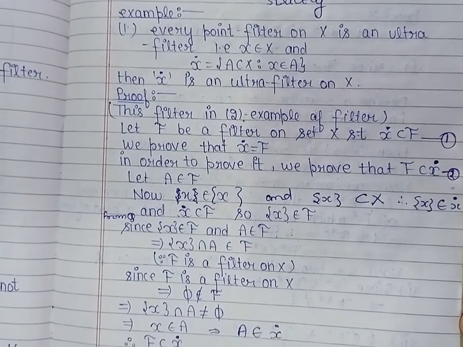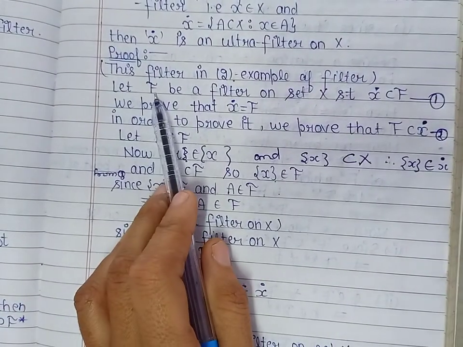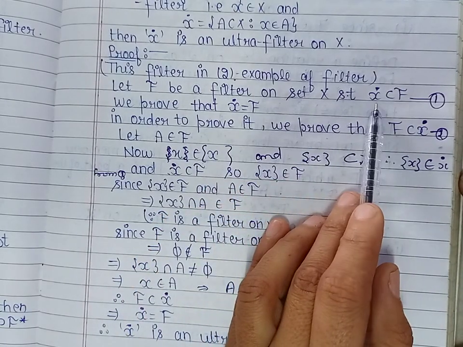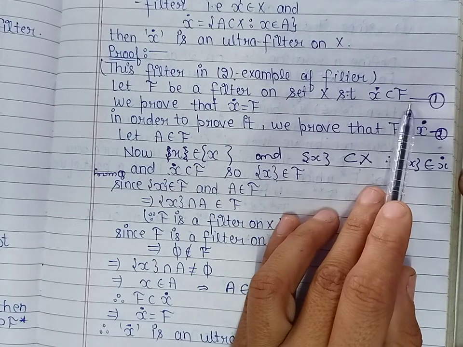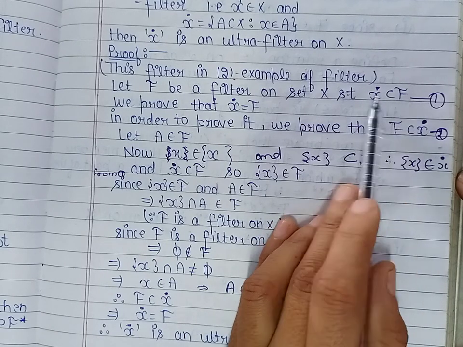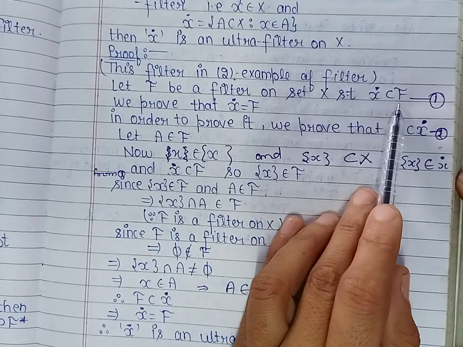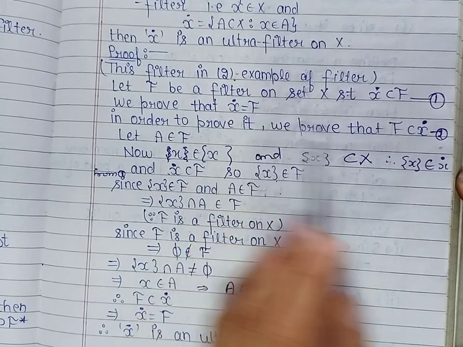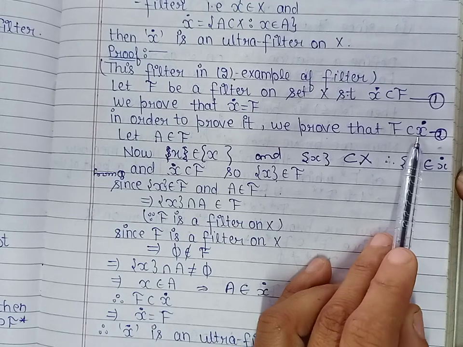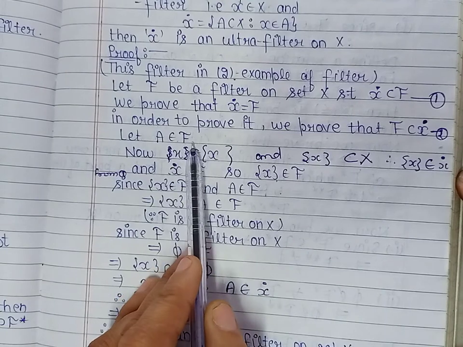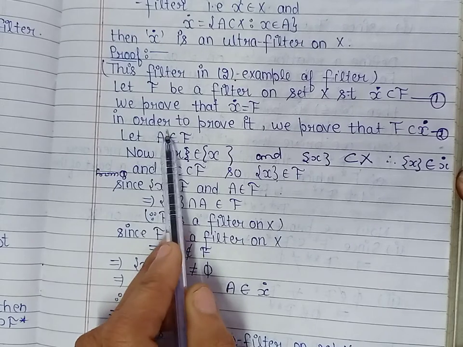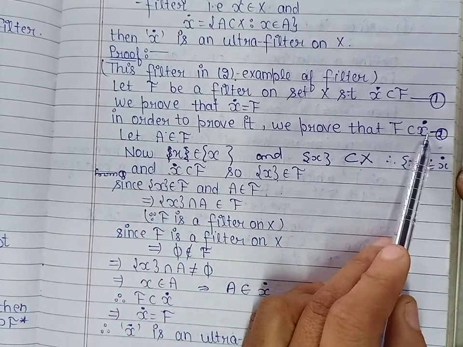To prove this filter is ultra filter, let us take F be a filter on the set X such that the filter x dot is contained in the filter F. Now we are to show that x dot is same as the filter F. In order to prove these two filters are same, we will have to prove that F is contained in the point filter x dot. So let us take A belonging to the filter F be an arbitrary member of F. We are to prove that A belongs to the filter x dot.